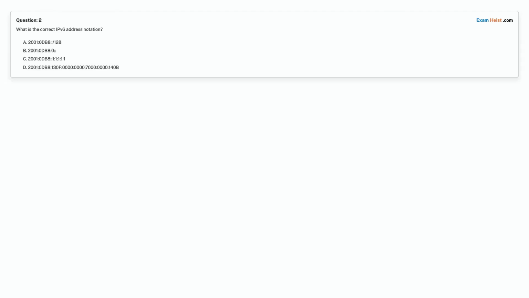Question 2. What is the correct IPv6 address notation? Option A. 2001:0db8:128. Option B. 2001:0db8:0. Option C. 2001:0db8:1:1:1:1. Option D. 2001:0db8:130F:0000:0000:7000:0000:140B. Choose the correct answer.